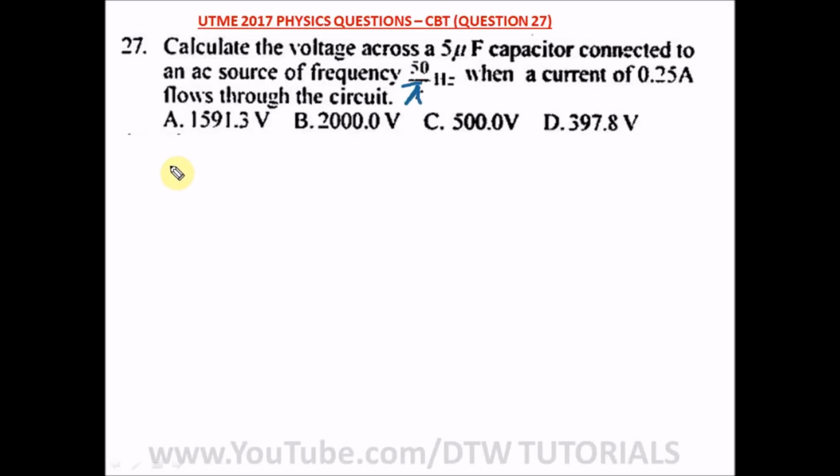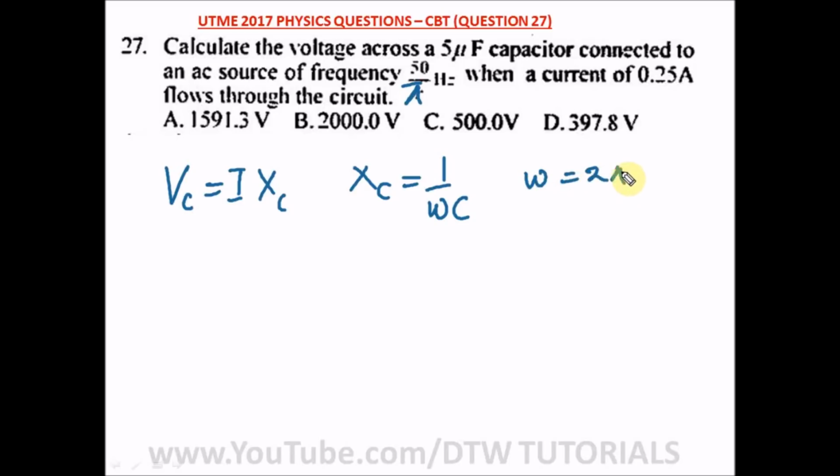So our voltage V is equal to I times the capacitive reactance, where capacitive reactance XC is 1 over WC. And remember that W is equal to 2 pi F, where F is the frequency and C is the capacitance of the capacitor.